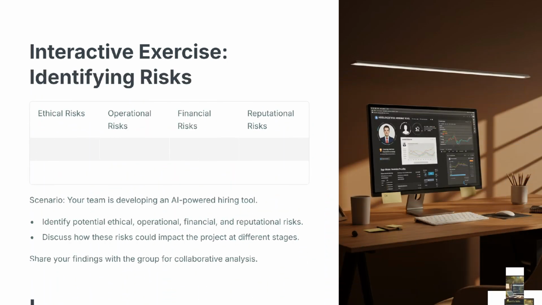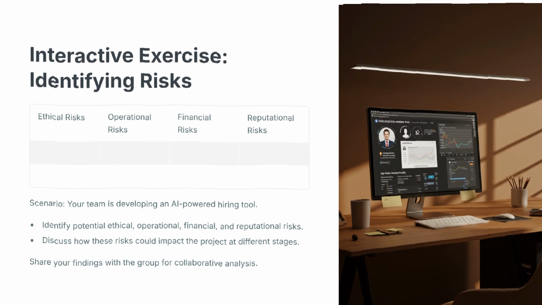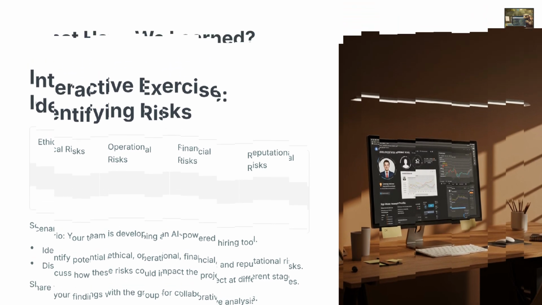Now it's your turn to apply what we've learned. Imagine your team is developing an AI-powered hiring tool. Consider the potential risks. What ethical, operational, financial, and reputational risks might arise? Use the framework we've discussed to categorize these risks and think about their sources.